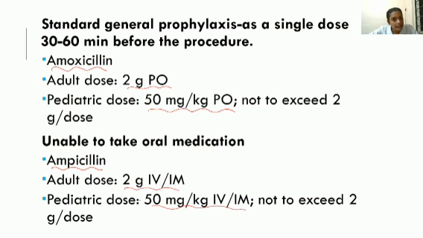I also explained how it develops, and rheumatic fever is an autoimmune disease. Finally it will affect the valves of the heart, and it can cause pancarditis. All three layers can be affected, and it will lead to signs and symptoms. In rheumatic fever, for diagnosis, we use the Jones criteria.